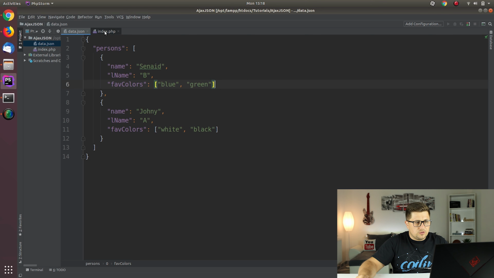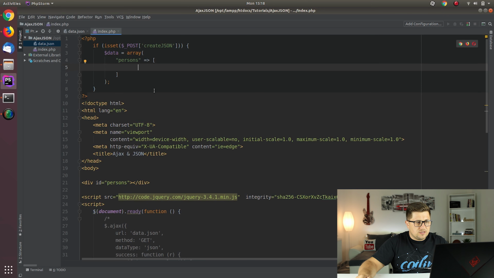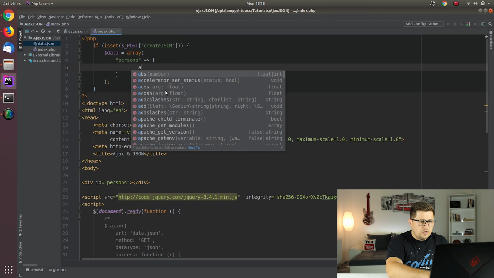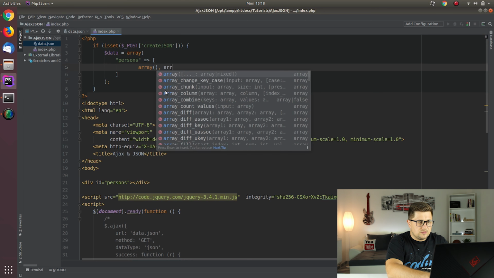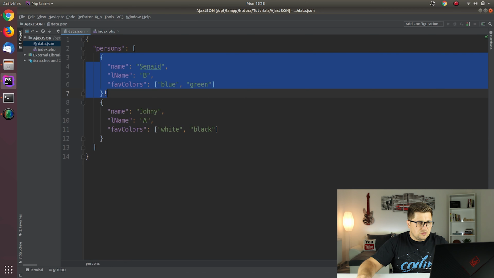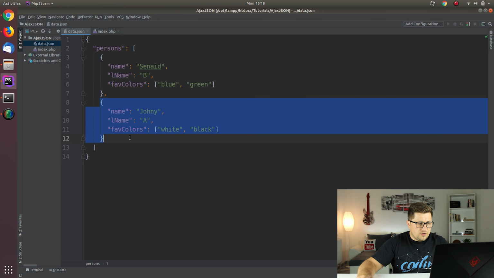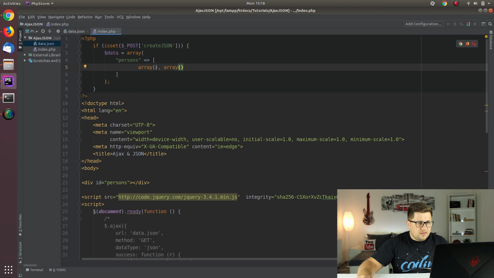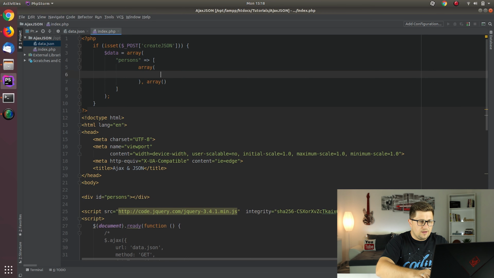So how are we going to do this? Well, we can easily say here that we are going to have an array and the second array, which is exactly what we have. We have two persons, this one array and this one array. Okay, and now inside this one we will have what?